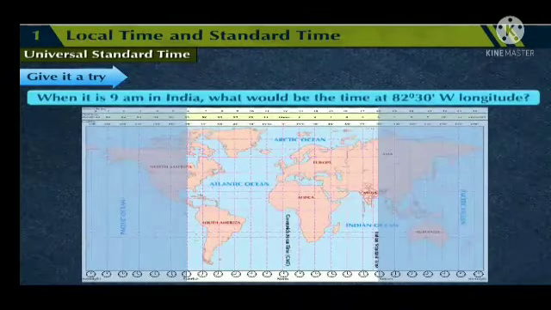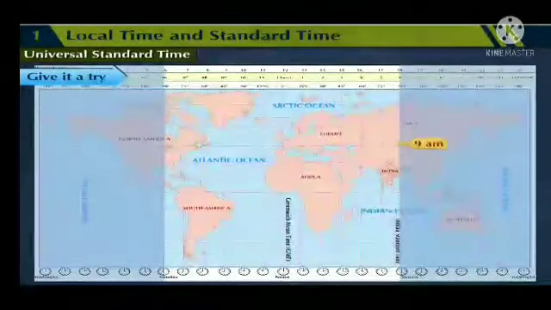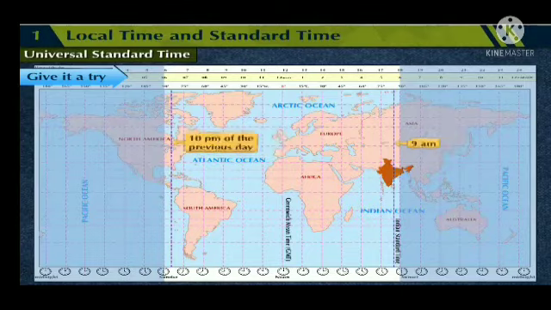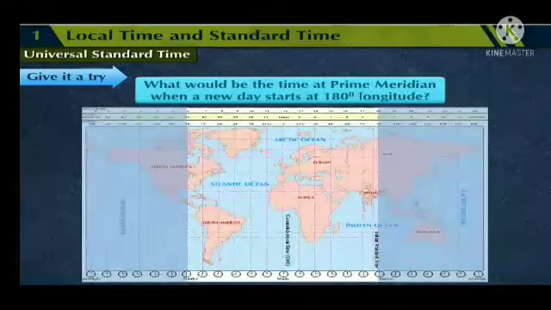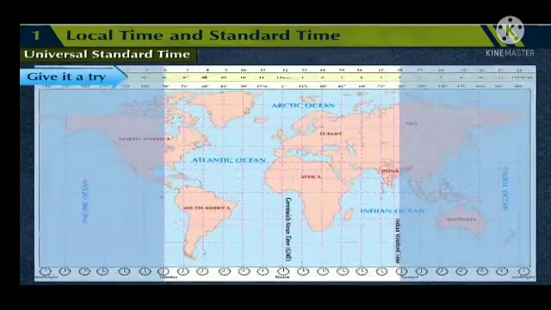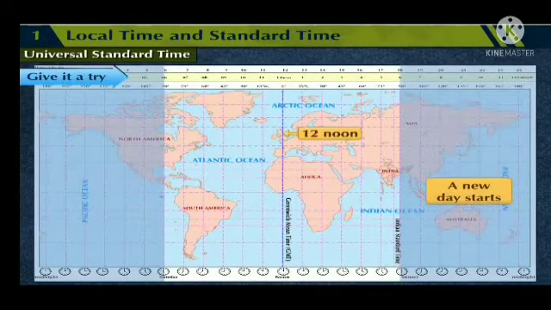When it is 9 am in India, what would be the time at 82 degree 30 minute west longitude? Answer: When it is 9 am in India, it would be 10 pm of the previous day at 82 degree 30 minute west longitude. What would be the time at prime meridian when a new day starts at 180 degree longitude? Answer: It would be 12 noon at prime meridian.